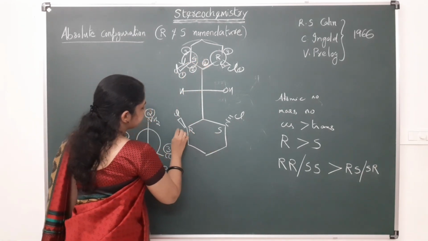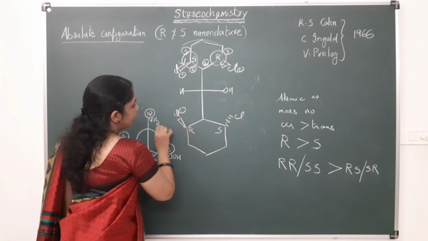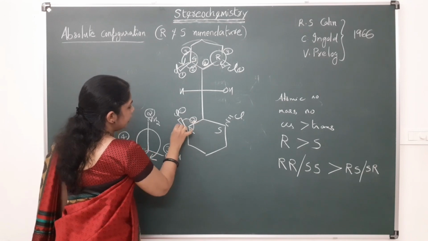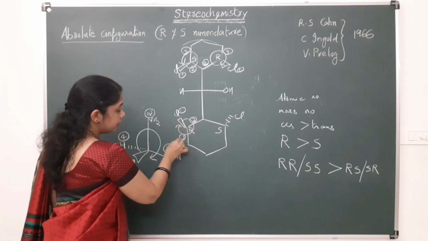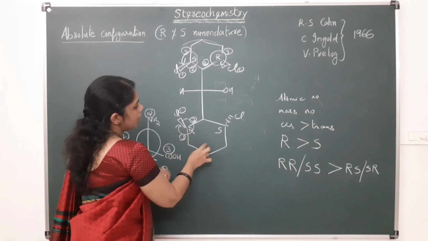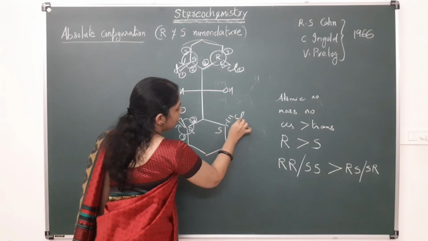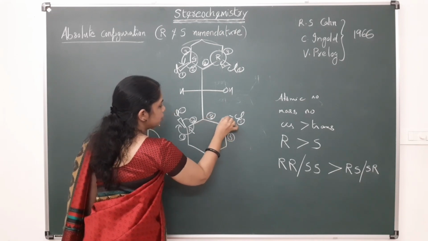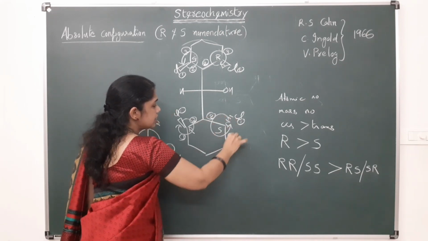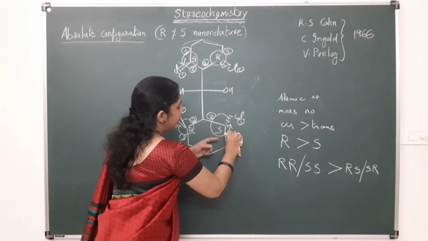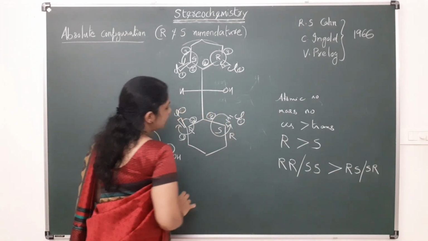Similarly, here chlorine having 1, this is 2, this is 3, in the clockwise direction, and this is having the configuration R. And here suppose chlorine is 1, here it is 2, here it is 3, this is in the anti-clockwise direction, but here hydrogen is above the plane, so this is having R configuration.